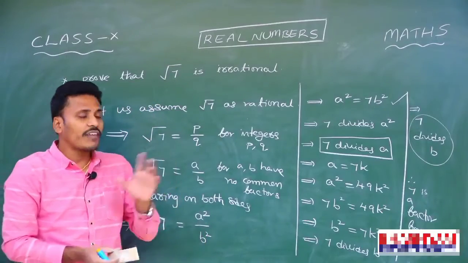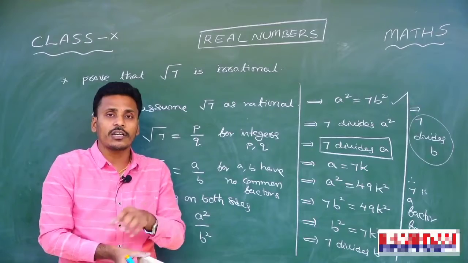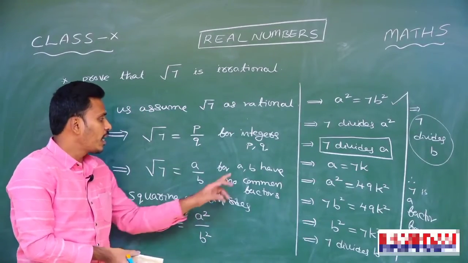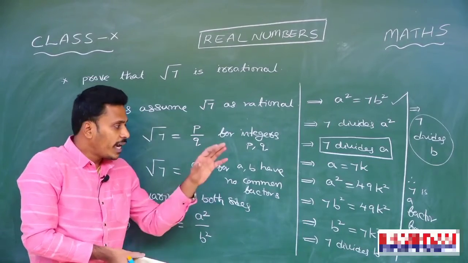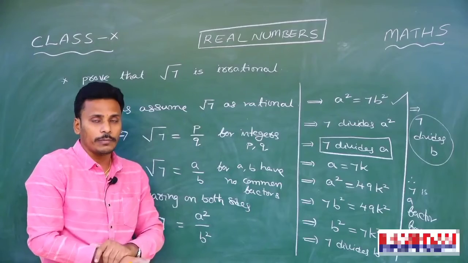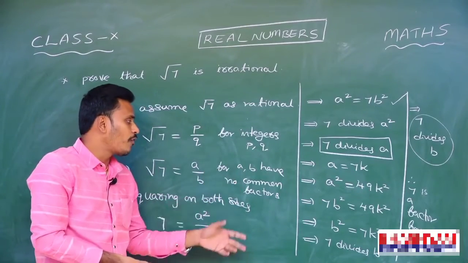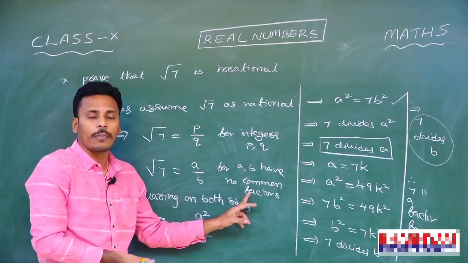And since 7 is a factor for both a comma b, here it is a contradiction, because already we supposed that a comma b have no common factors. Just think once, at the end we have that there is a common factor 7 for both a and b. But we started our proof with a generalization where a comma b have no common factors.